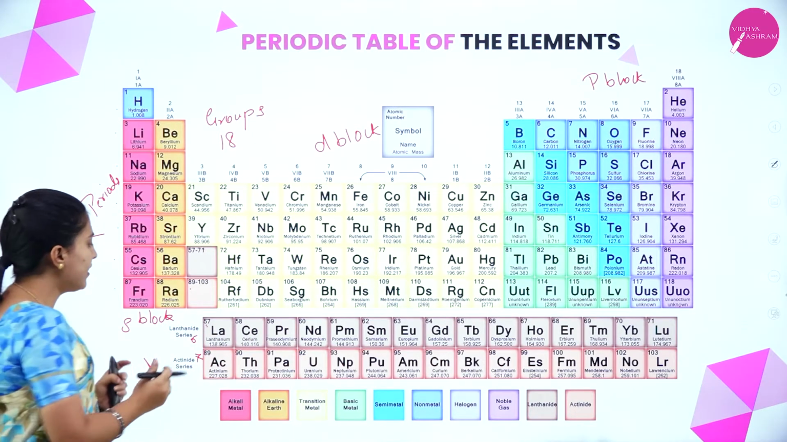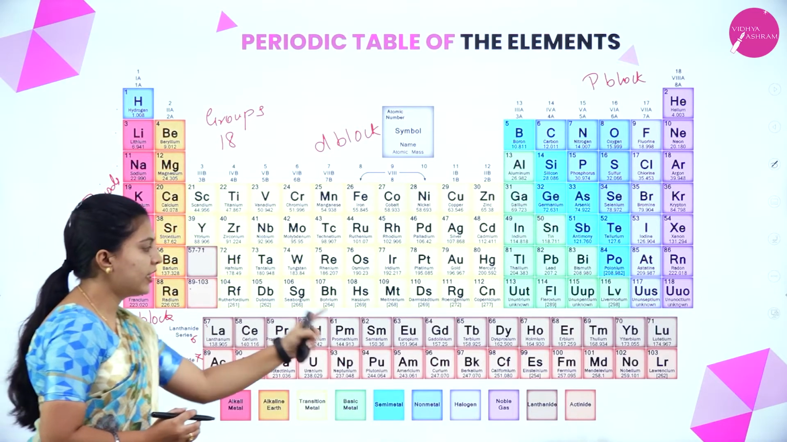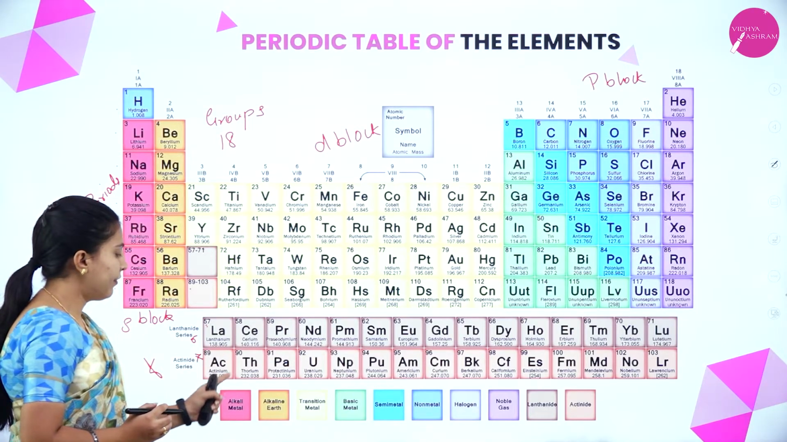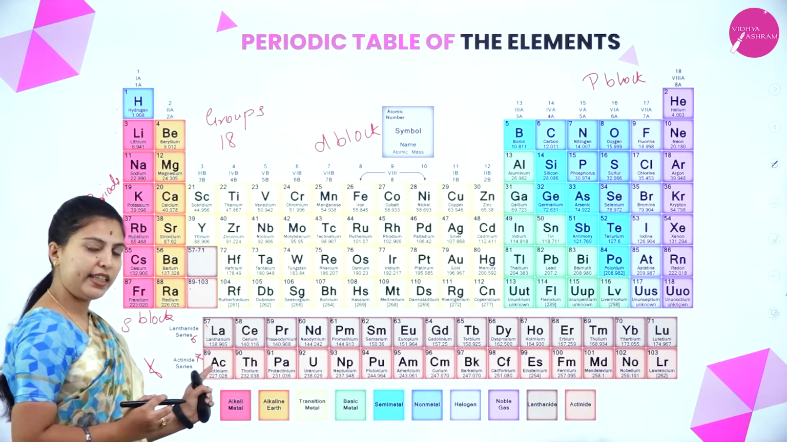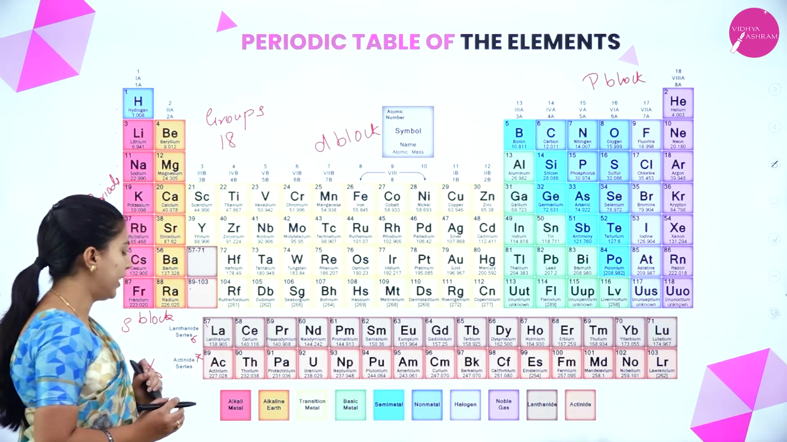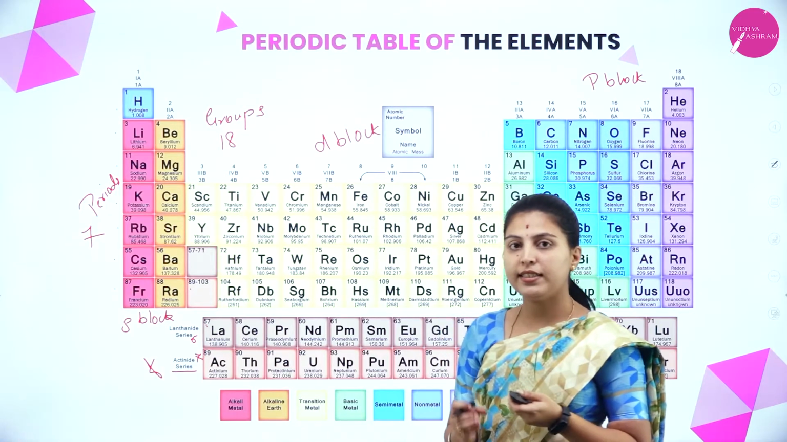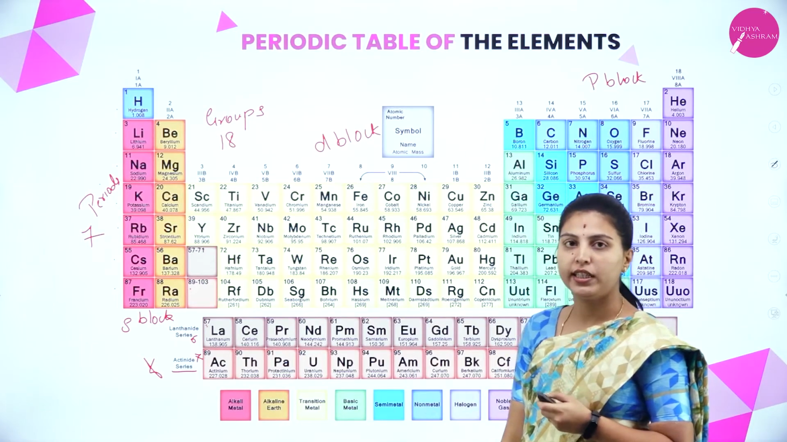Since the series starts from the lanthanum element, the whole series is called lanthanoids. Similarly, the first element here is actinium, and the following elements follow actinium, so the whole series is called the actinoid series. This is the whole thing, the basic content of the periodic table.